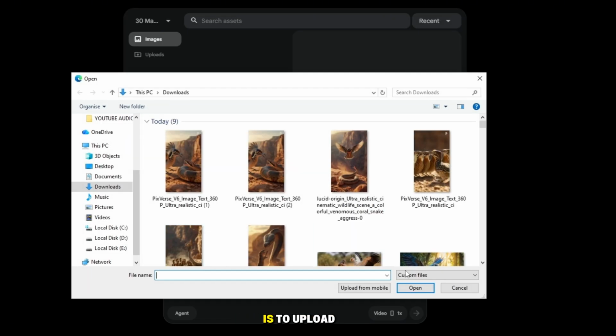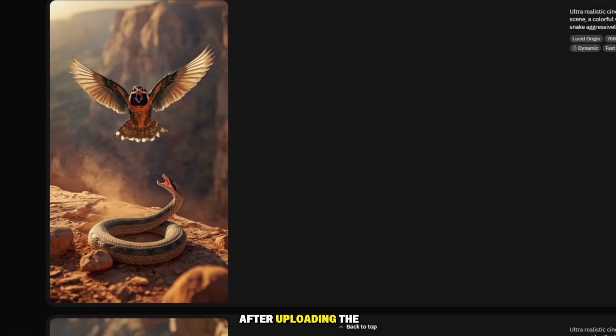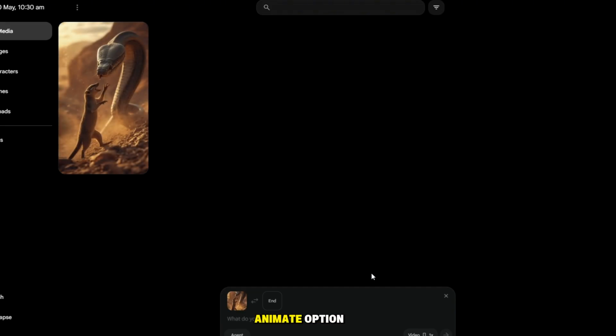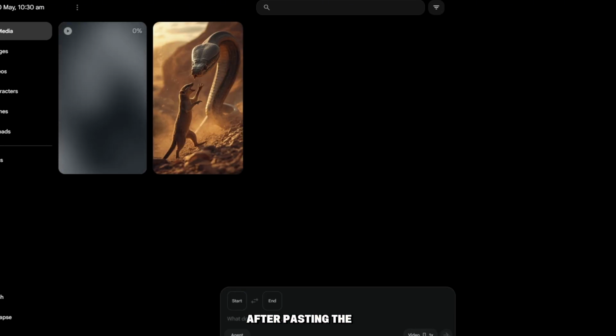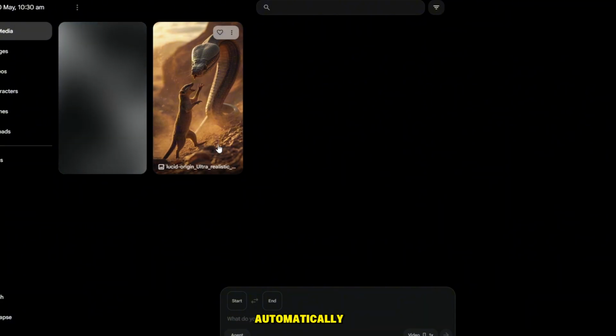The first step is to upload your image. After uploading the image, click on the Animate option. Once you select Animate, paste your video prompt into the prompt box. After pasting the prompt, the AI will begin processing the image, and your video generation will start automatically.